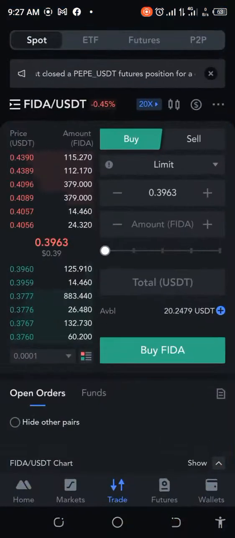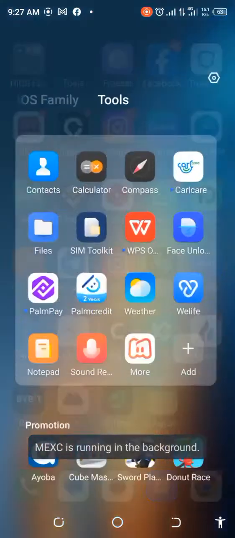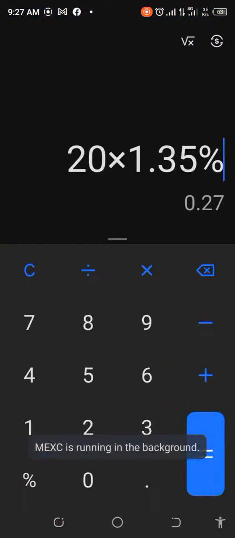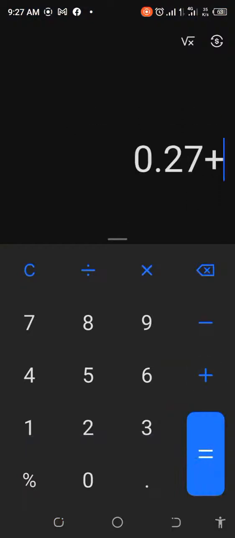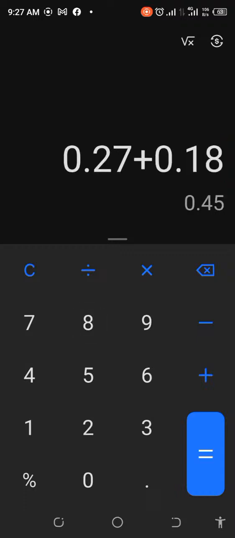I hope you've been able to learn something from this inter-exchange arbitrage. Don't forget that it's a combination of trading fees and transfer fees. If the transfer fee was about 18 cents, that's the reason why it looks like the profit potential could have been about 45 cents. But don't forget, we had to take away the trading fees. If we add point 18, then you'll see that was supposed to be about 45 cents.